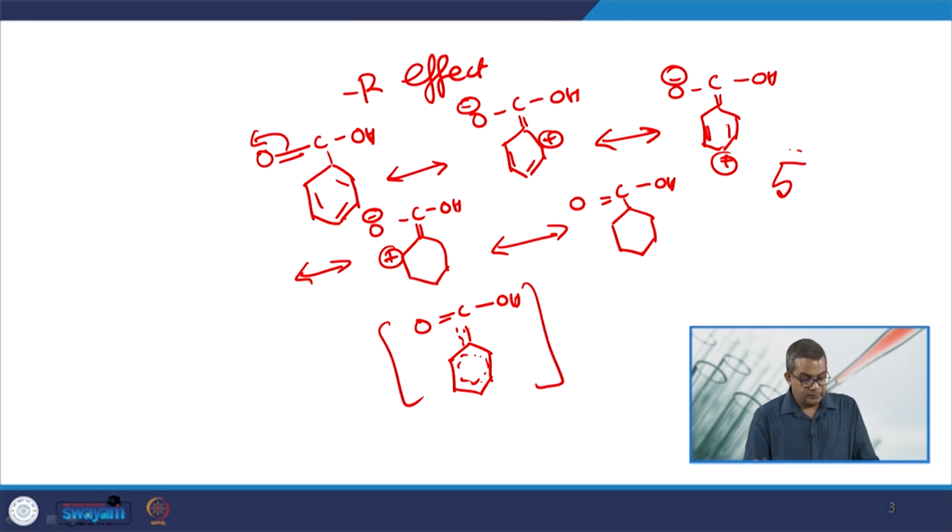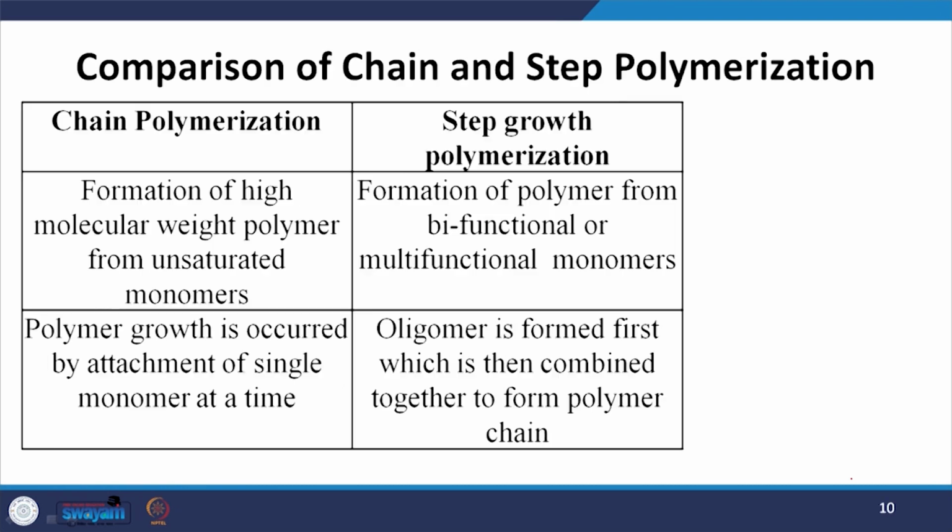So overall, just putting all these things, there are 5 resonating structures, 1, 2, 3, 4 and 5, and if you wish to put, this is the overall one. So by this way we studied the various kinds of resonating structures.